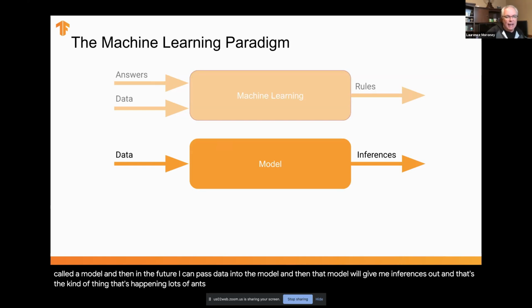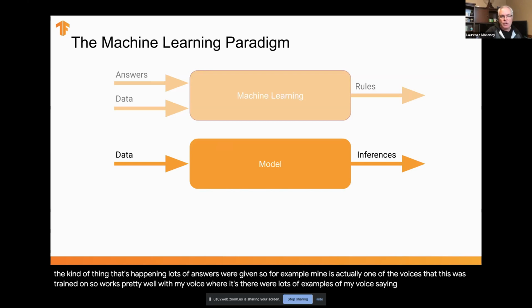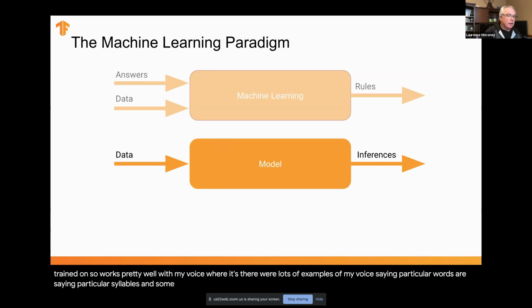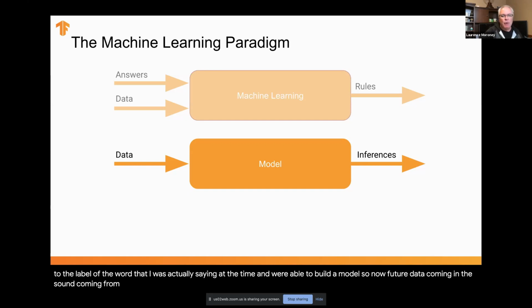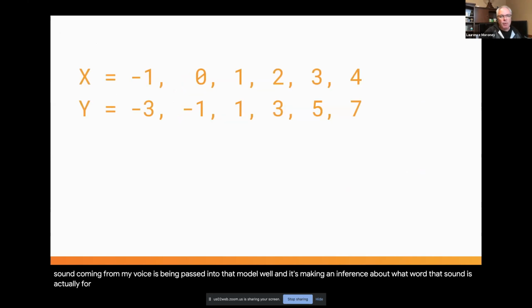Lots of examples were given. So for example, mine is actually one of the voices that this was trained on, so it works pretty well with my voice. There were lots of examples of my voice saying particular words or particular syllables, and lots of other voices, not just mine. And then somebody was able to match those to the label of the word that I was actually saying at the time, and we were able to build a model. So now future data coming in, the sound coming from my voice, is being passed into that model, and it's making an inference about what word that sound is actually for. But building a voice model is way beyond the scope of a short presentation like this.